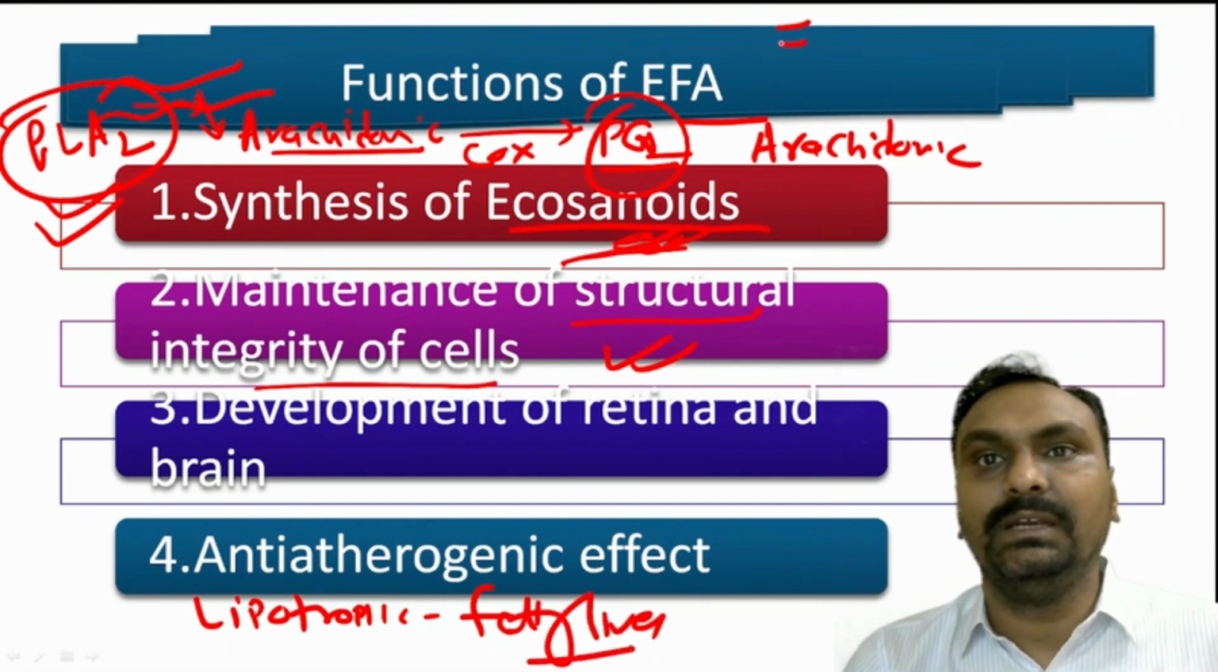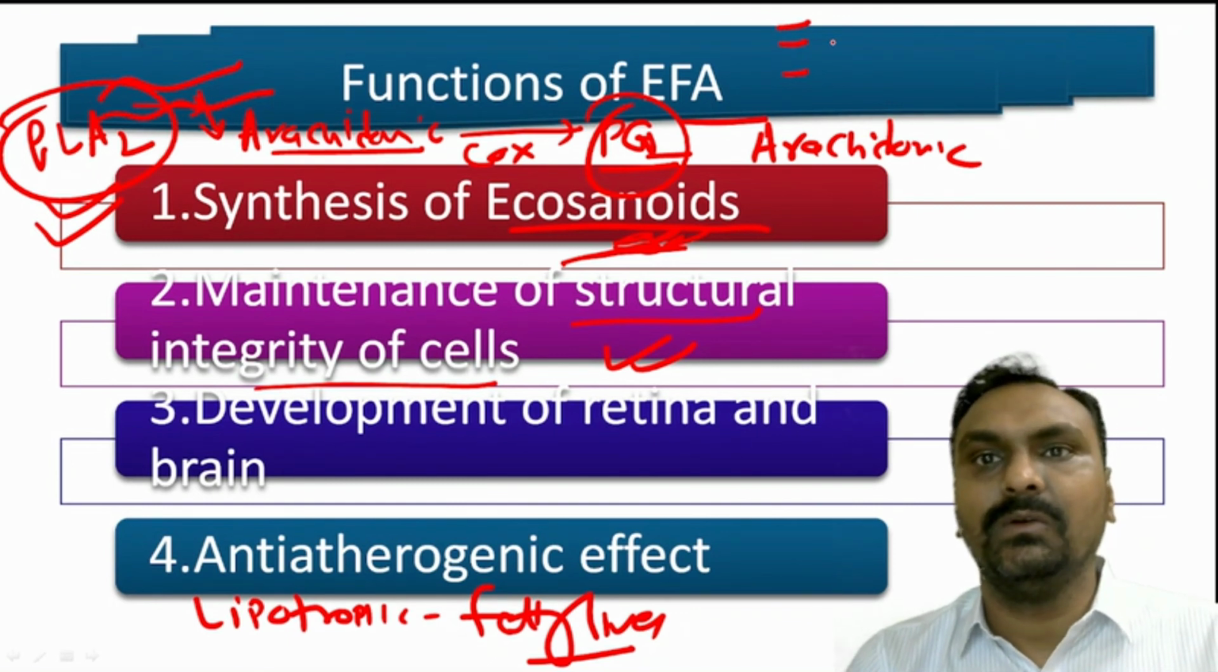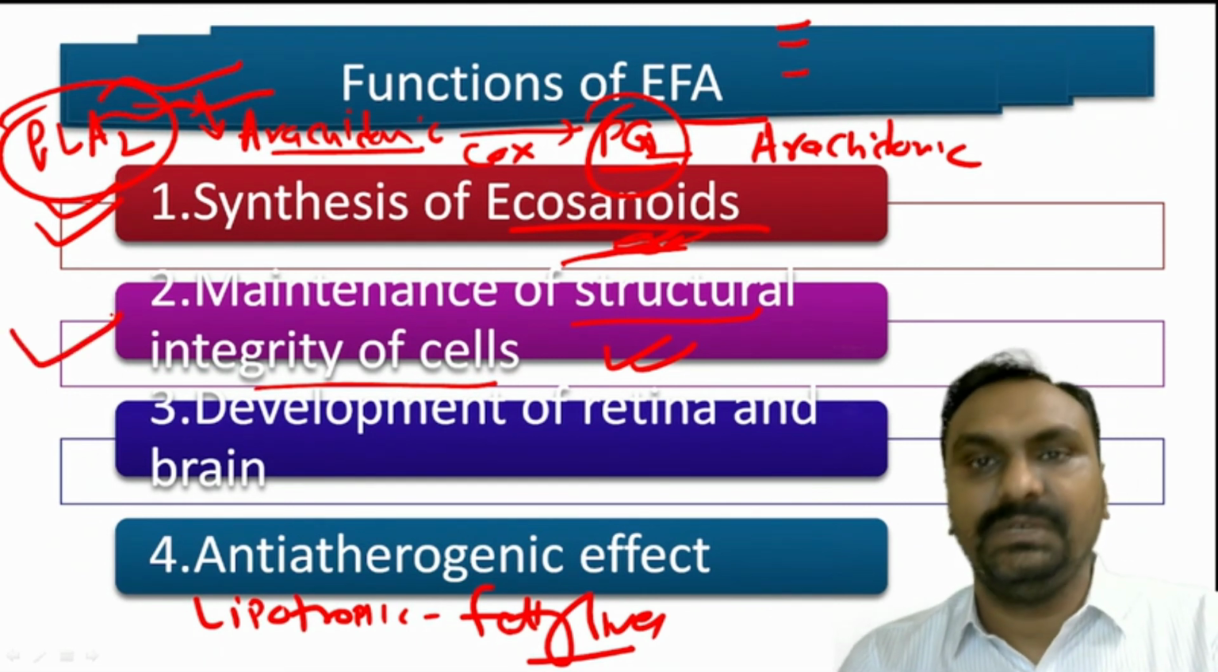So in the exam, you have to write the names of the essential fatty acids, that are polyunsaturated fatty acids like linoleic, linolenic, and arachidonic acid, their structure, how many double bonds, then their function, and lastly you have to write about the deficiency.